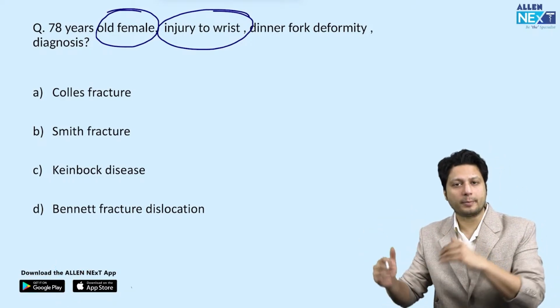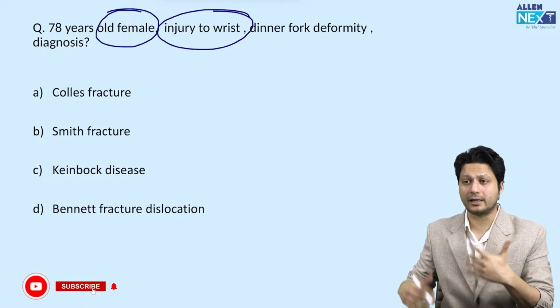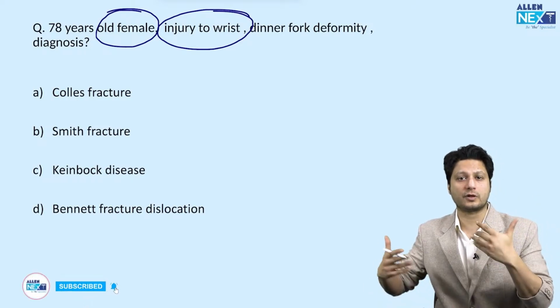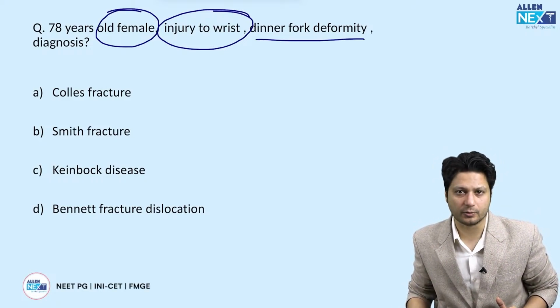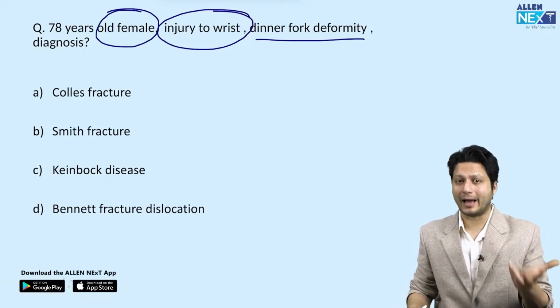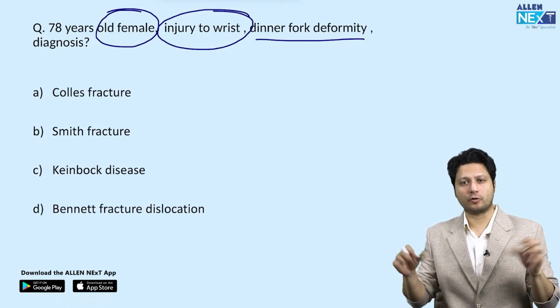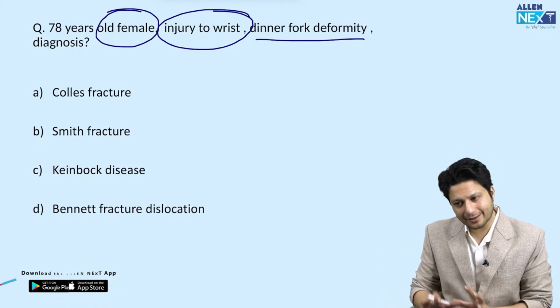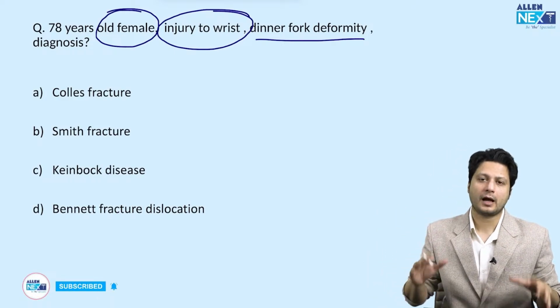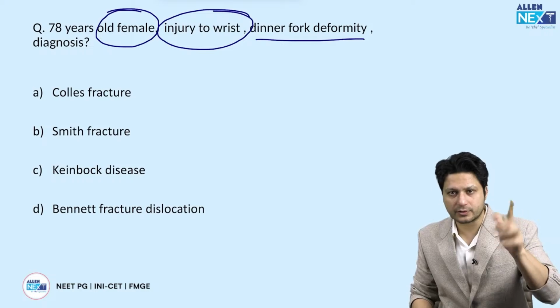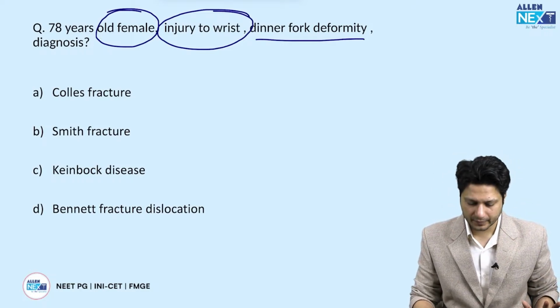अगर cherry on top, if they give you any other information like dinner fork deformity, along with the added complication of malunion, along with the added complication of pain and stiffness, right? If these are the things in addition provided, then your diagnosis is more certain. Otherwise, old age, injury to wrist, answer is Colles fracture, simple, right?